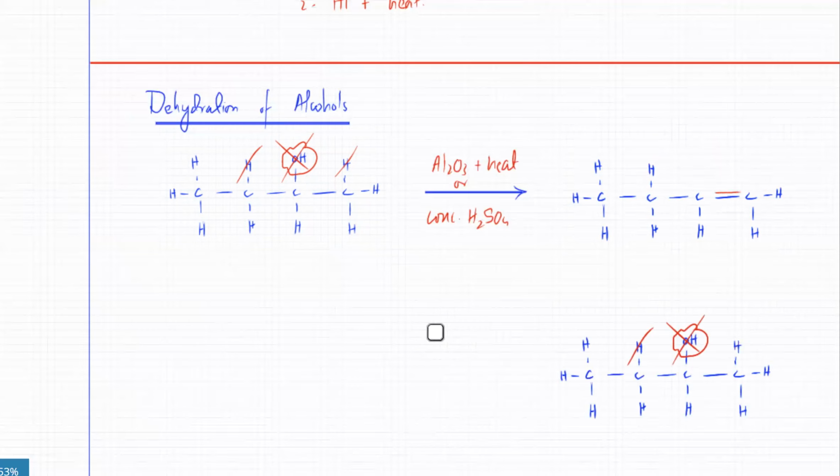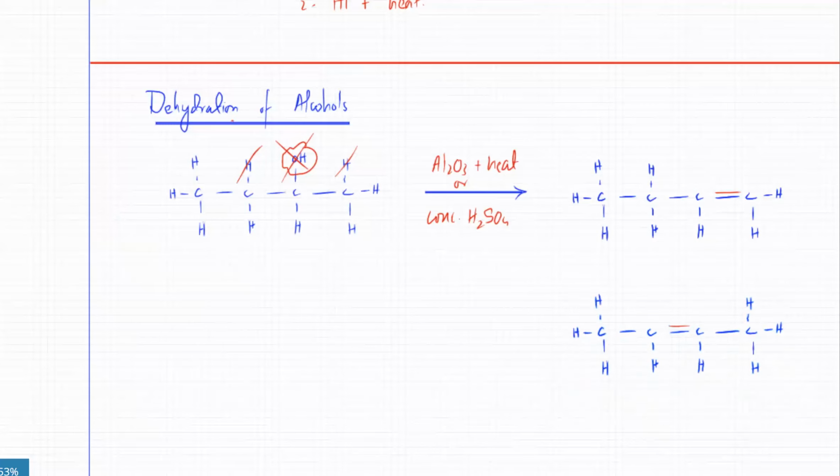The same thing happens over here, but this time the OH is lost and the H is lost from the neighboring carbon atom on the left side. So an alkene is going to be formed. You're going to get two different alkenes. This one is but-1-ene, and this one over here is but-2-ene. So you're going to have two different alkenes as your product: but-1-ene and but-2-ene.